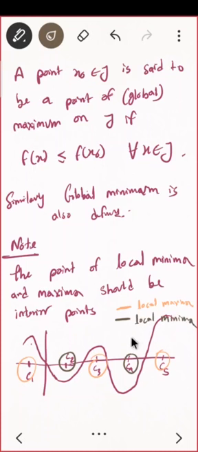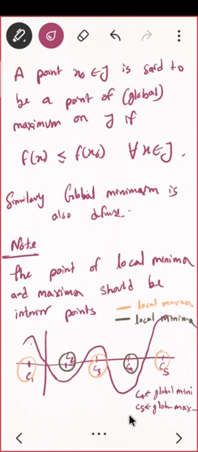And what is global maxima? What is global maxima and global minima? You observe the minimum value, C4 is the minimum value, so C4 is called global minima, and C5 seems to be the highest value, so C5 is global maxima.